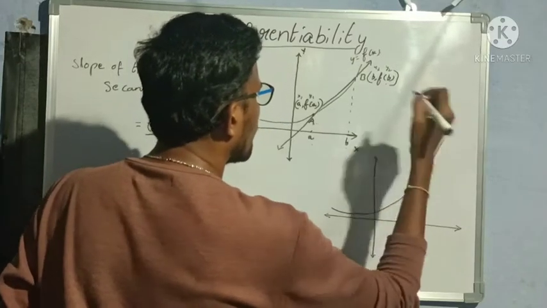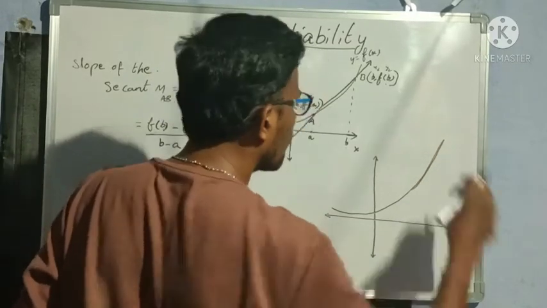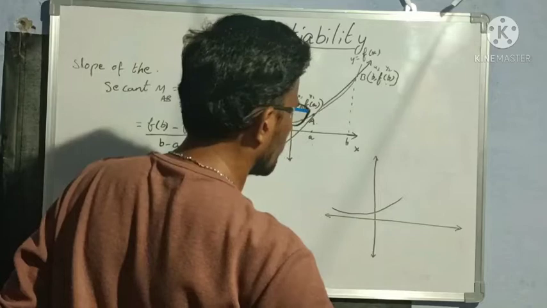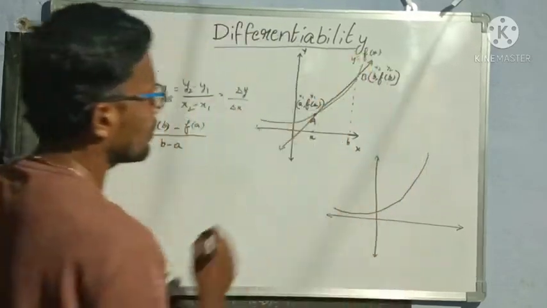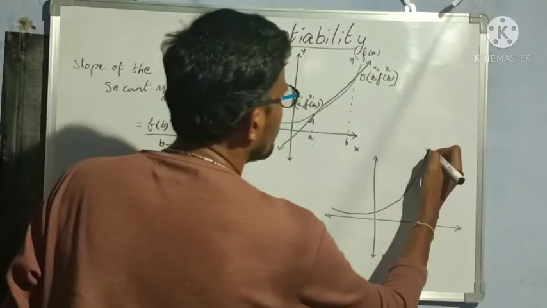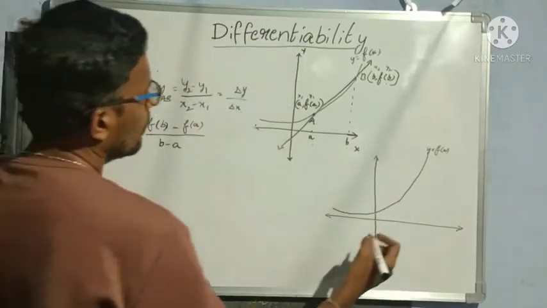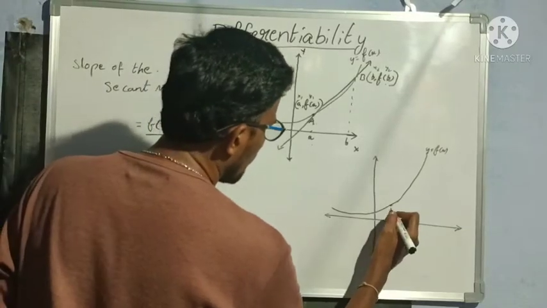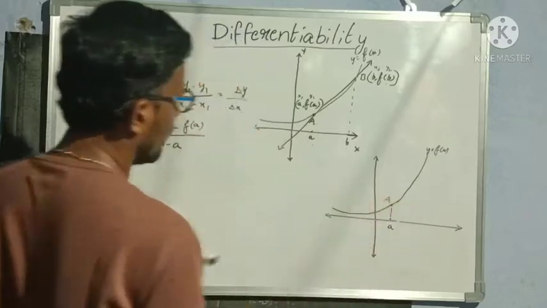So the same curve I am drawing here again. Suppose this is my curve y is equal to f of x. Now the point A is the same here.